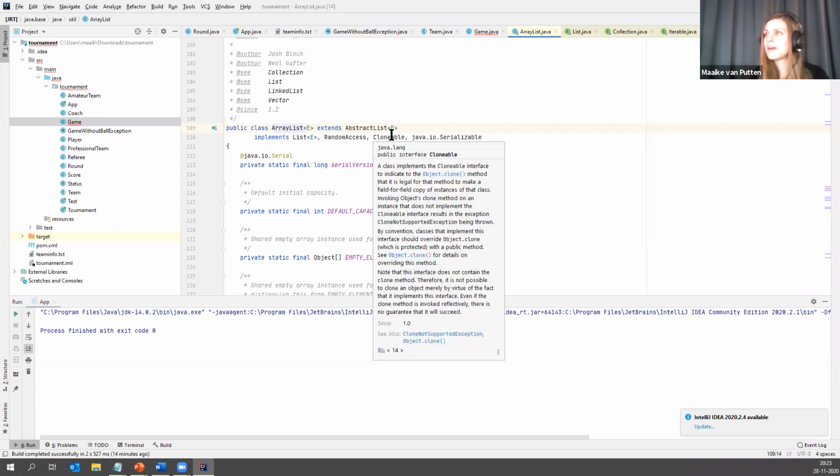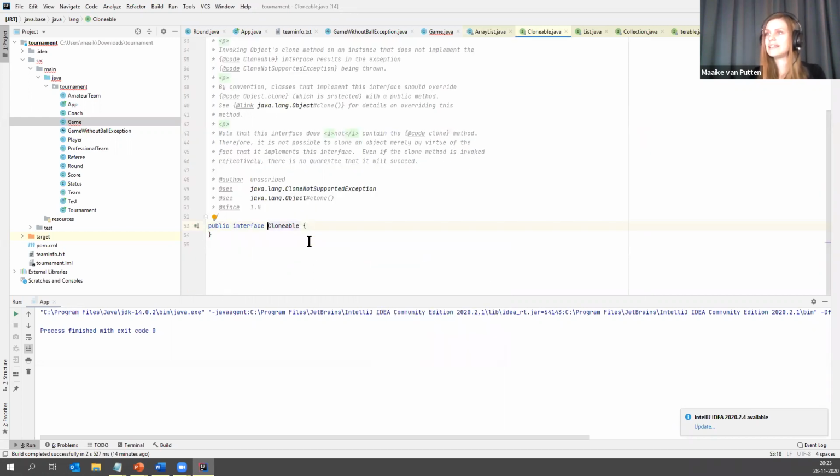And actually you also have marker interfaces. And this is an example, because this one over here has no methods. So this is really just to mark a class as a promise to Java that you can use it in certain places. It might be too much in depth, but this is just added to make sure that at other places you can use the polymorphism thing to say you can only add Cloneable objects to this place.